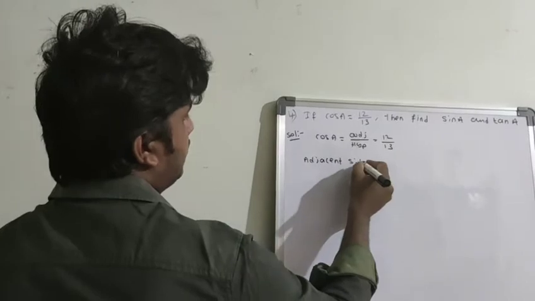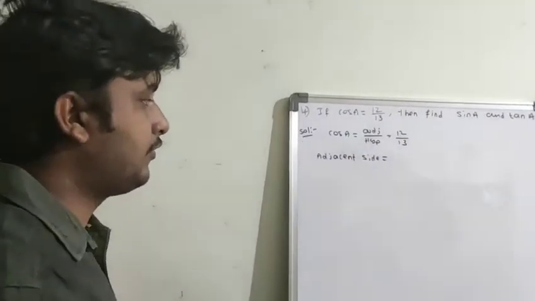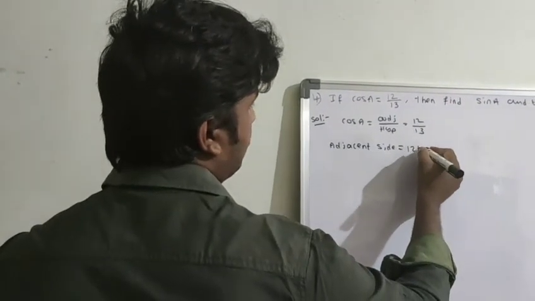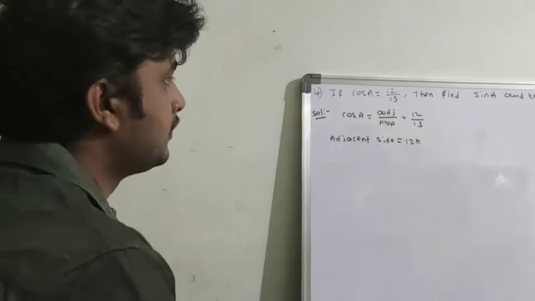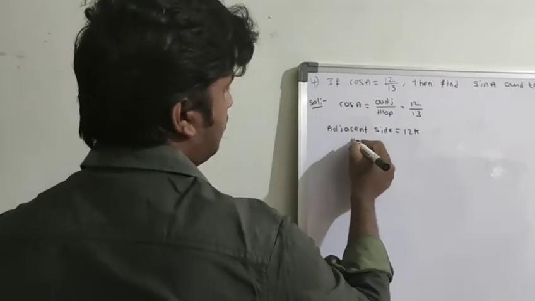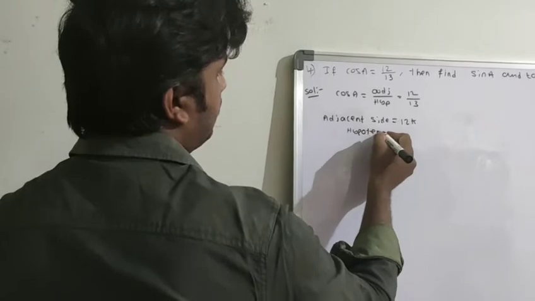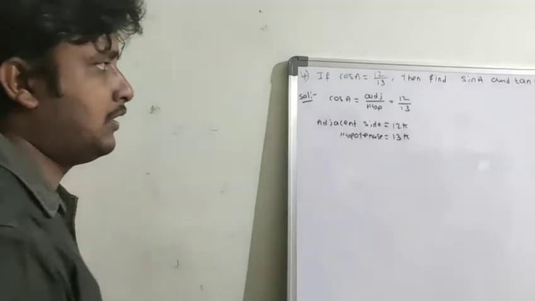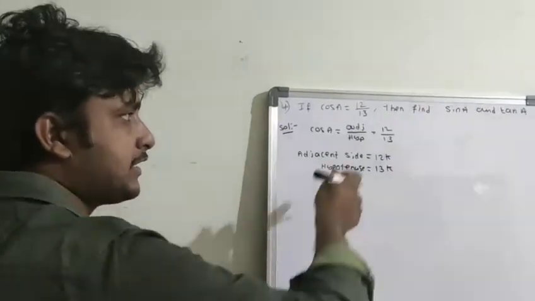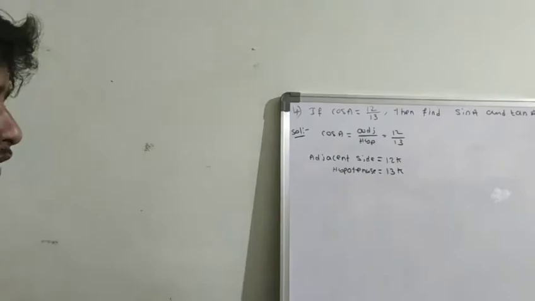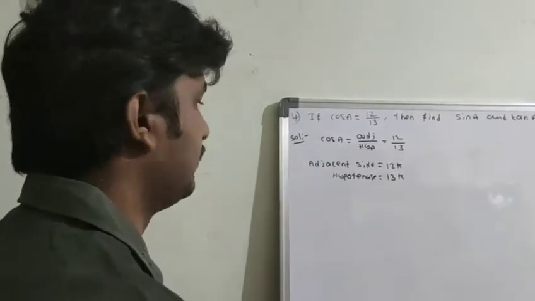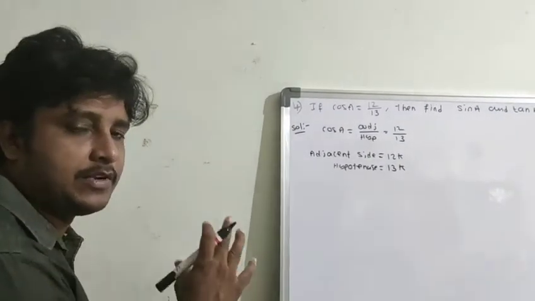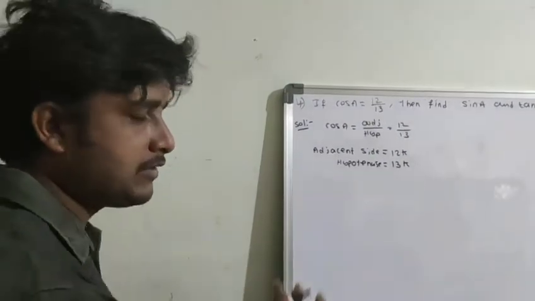Adjacent side. This is the ratio. From the ratio, if you want length of the side, you have to multiply by some constant. So I am multiplying by some constant, 12k. So then hypotenuse is equal to 13k. So are you able to understand why I am writing 12k and 13k? Because this is the ratio. From the ratio, if you want length of the side, you have to multiply with some constant. Okay, so that's why 12k and 13k. Each and every time, for converting from ratio to the normal measurements, we have to multiply with some constant.